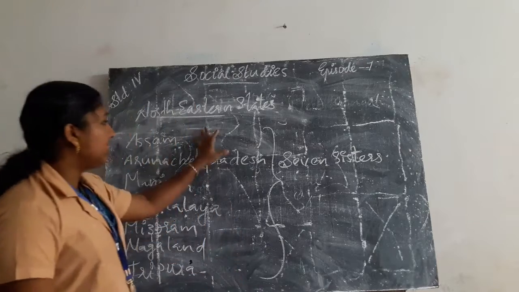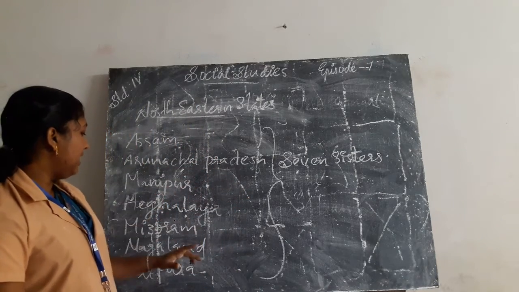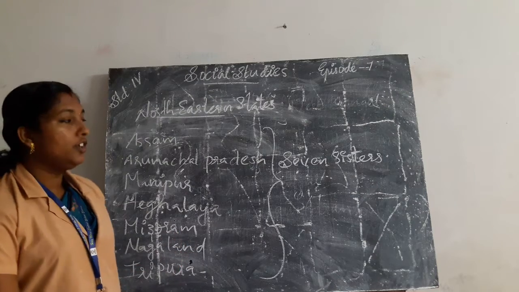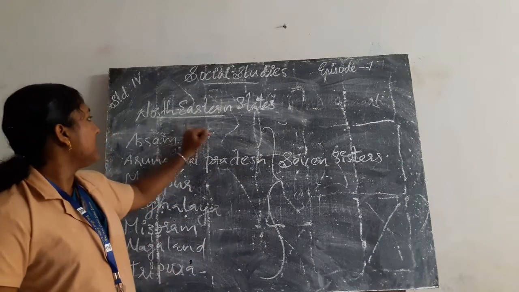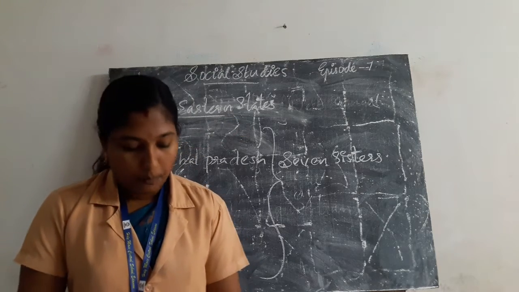Okay, students, these are the 7 states and also the northeastern states in our country.